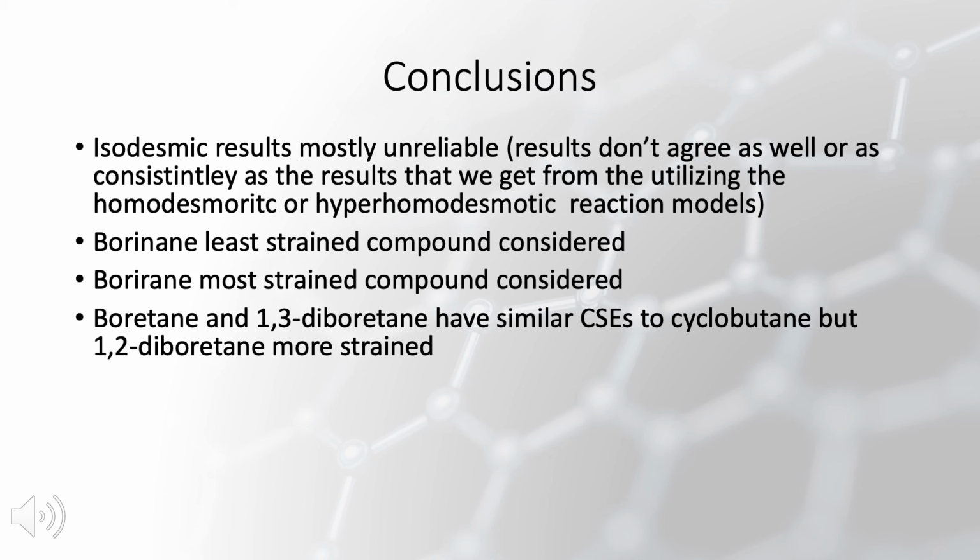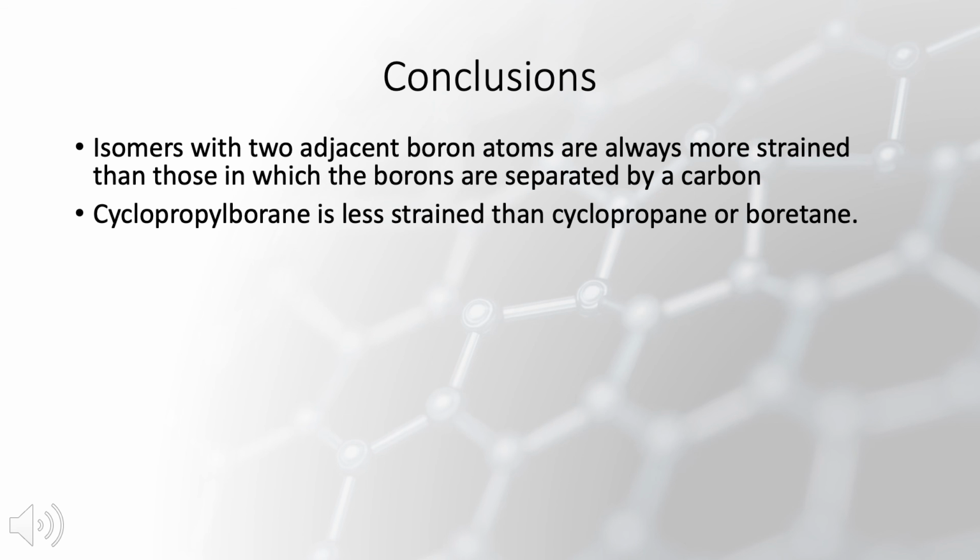So first we can conclude that the isodesmic results are mostly unreliable because the results don't agree as well or as consistently as the results that we get from utilizing the homodesmotic or hyperhomodesmotic reaction models. We can see from the results that boronane is the least strained compound that we considered, and borane is the most strained compound that we considered. And we can also see that boratane and 1,3-diborotane have similar conventional strain energies to cyclobutane, but 1,2-diborotane is more strained. A couple more conclusions.